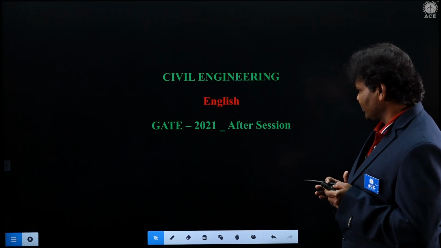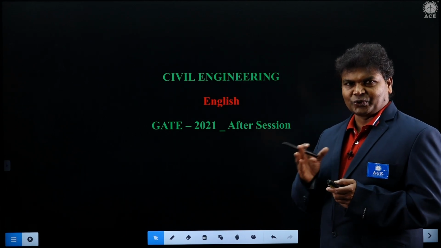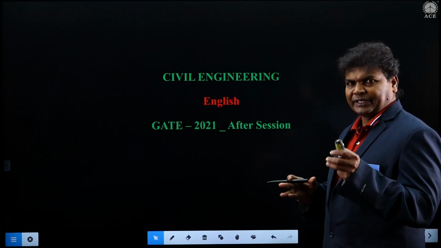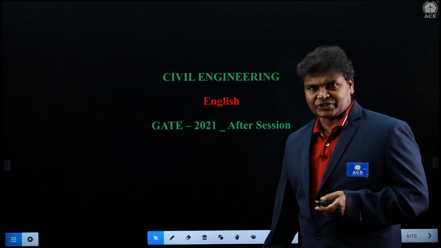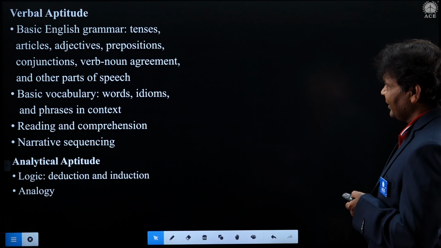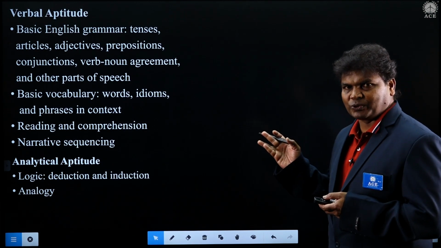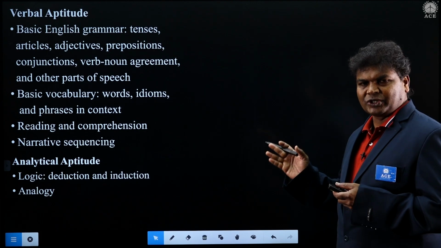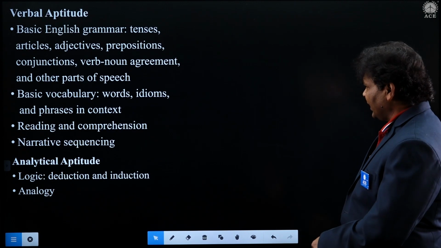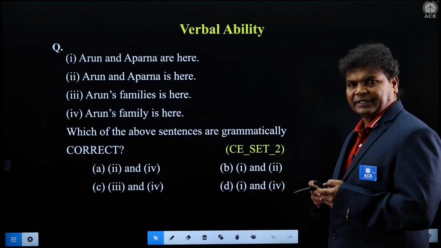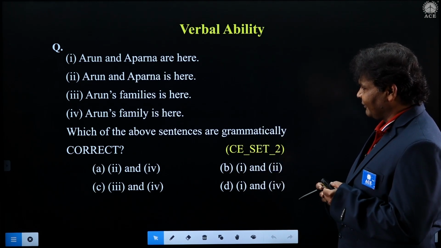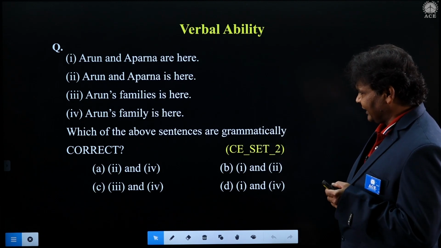This is the afternoon session paper. As you go through the paper, I'll try to throw significant light on the questions, and you can go through them and see. Here we go step by step and check one of the questions that appeared in the GATE. This is the new content that is being given to our students. There are some additions and some deletions. This is the verbal aptitude content, and this is one of the questions that appeared in the afternoon session. Let us see from which content the question has been given to us.